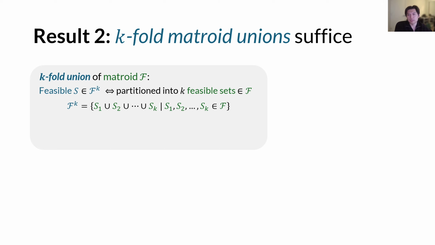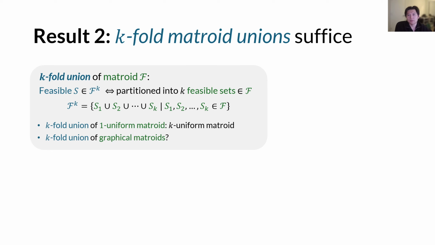The k-fold matroid union F to the k is defined as follows, where a set S is feasible in F to the k if and only if the set can be partitioned into k feasible sets in the original matroid. And for example, the k-uniform matroid is exactly the k-fold union of the one-uniform matroid. So this also generalizes the concept of k-uniform matroid.